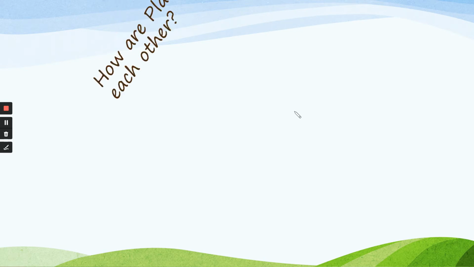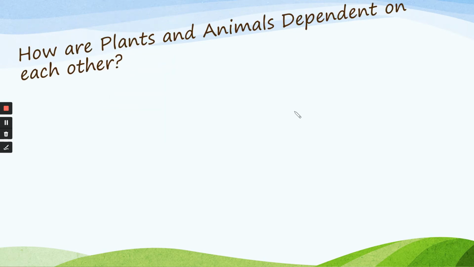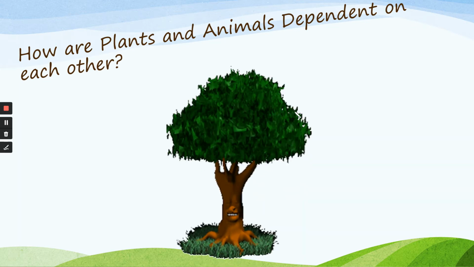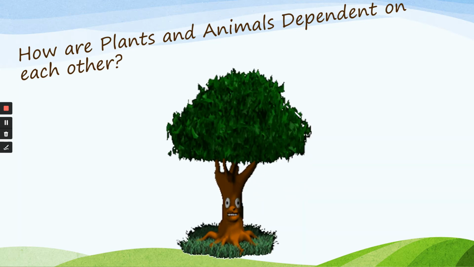And then, the very important topic of this lesson. How are plants and animals dependent on each other? Yes, they are actually dependent on each other. But how are they depending on each other? Let's just see. It's a tree. Good.